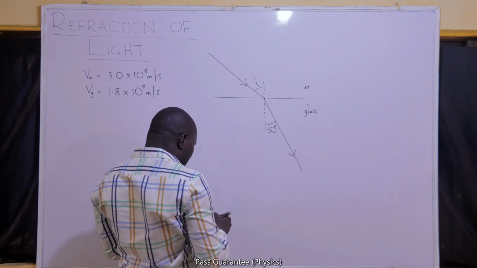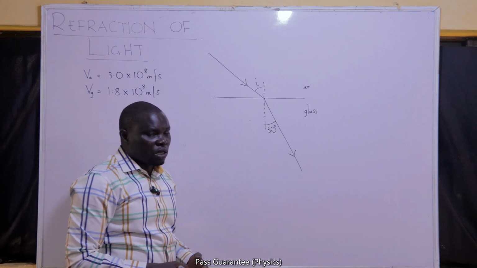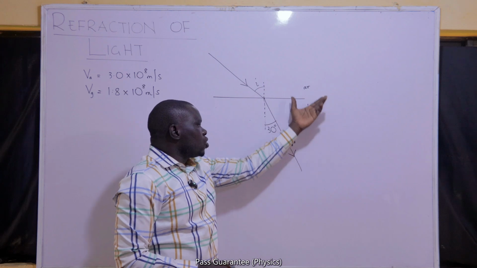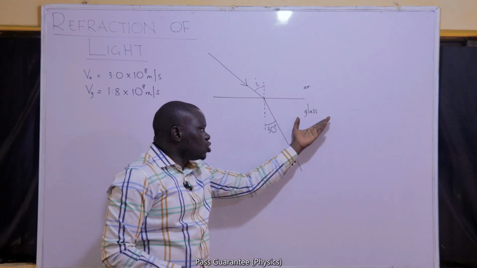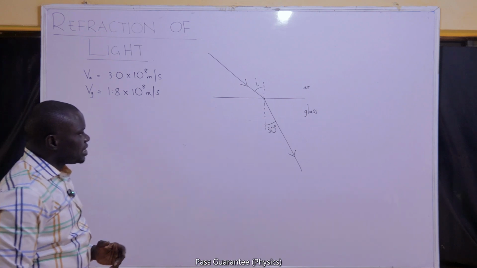Number one, how do I even know that the incident ray will be in air? We are told in the question that the ray of light is going from air to glass. So where it is coming from, that's where the incidence will be. And where it's going to, that is where the refraction angle must be. So I want to find the sine I.